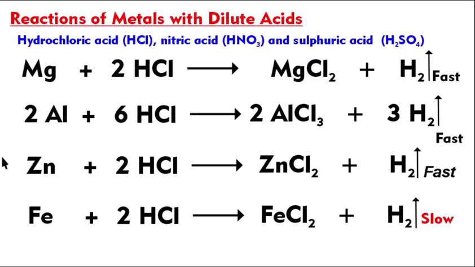As far as the reactivity with acids is concerned, the moderately reactive elements, the middle ones, react with acids and give hydrogen gas rapidly. So you know that there are acids found in your lab: hydrochloric acid, nitric acid, and sulfuric acid. Sulfuric is H2SO4, nitric is HNO3, hydrochloric is HCl. So how do you write this chemical reaction? You know, this is a single displacement reaction.